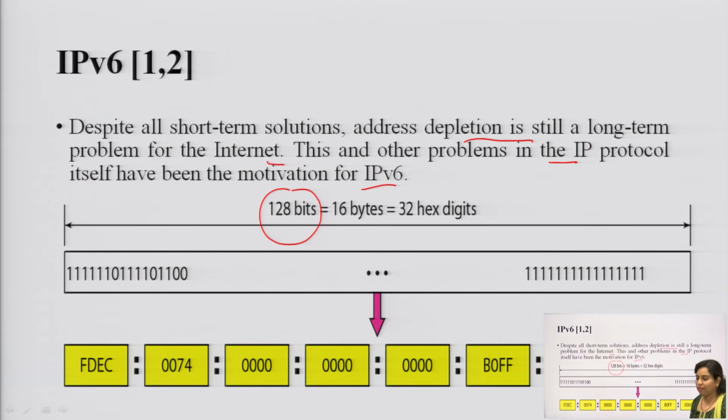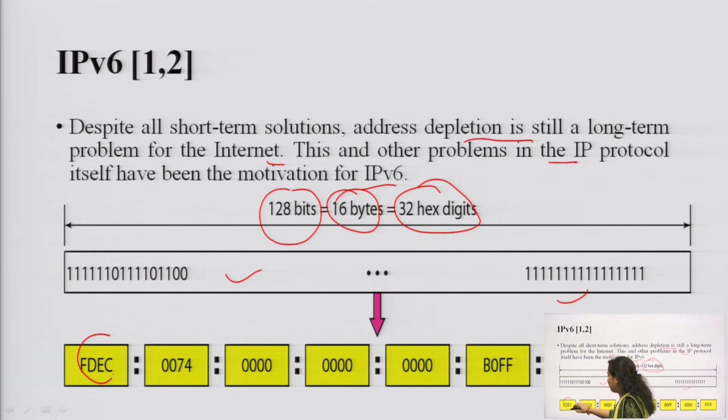So, the total address space for this IPv6 version is 2 to the power 128. So, this number of users can be connected in a particular network. This is the starting of the address, and you can see over here that 128 bits is equivalent to 16 bytes, and it is equivalent to 32 hex digits, which means hexadecimal digits. Now, this is the address format.